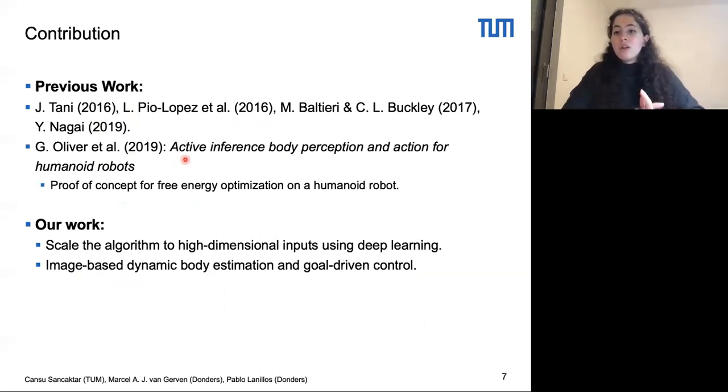However, the internal model in this case relied on predetermined forward kinematics. In our work, we use deep learning to scale the algorithm to deal with high-dimensional inputs, namely images, so we can achieve dynamic body estimation and goal-driven control in humanoid robots using only monocular camera images.